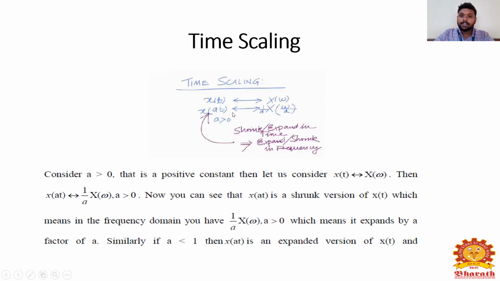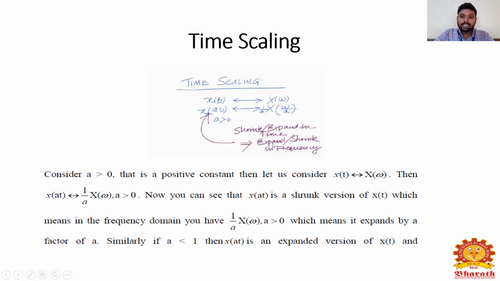If I take the Fourier transform of this x of a t, I will get 1 by mod a into X of omega divided by a. So this x of a t is stretched or expanded in time.